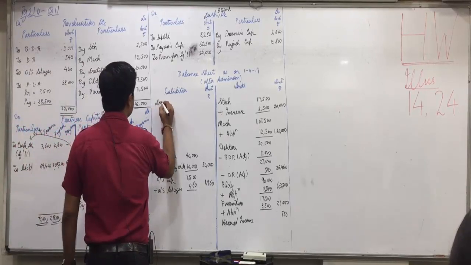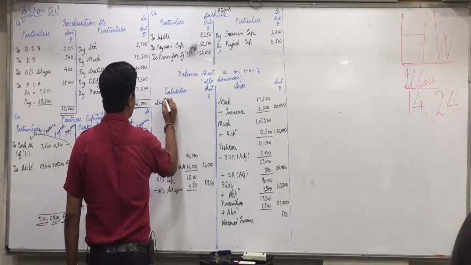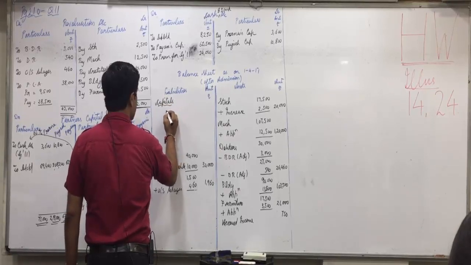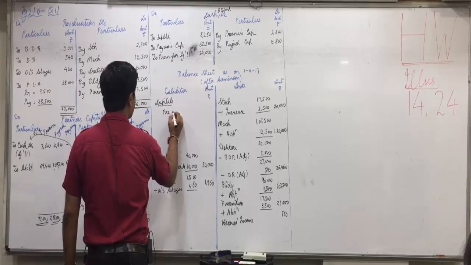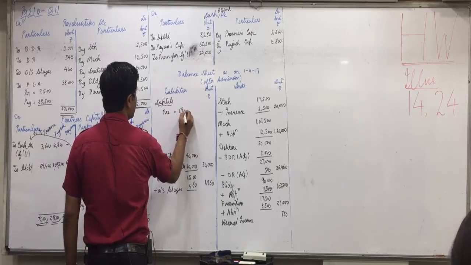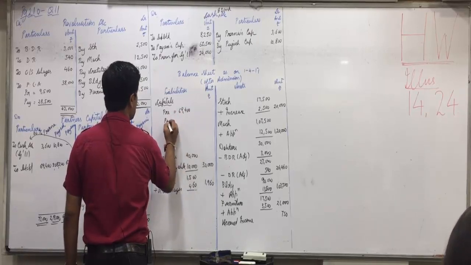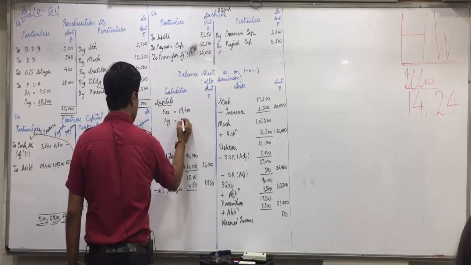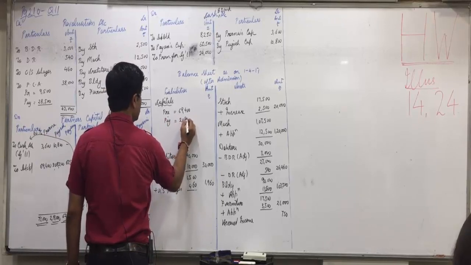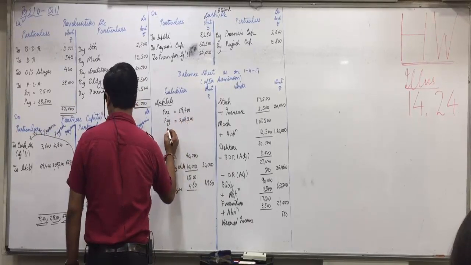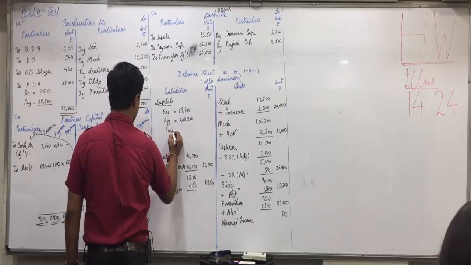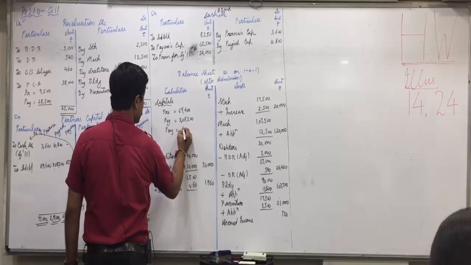Liabilities side capitals. Prerna 69,400. Piyush 2 lakh 8,200. Koini 62,500.